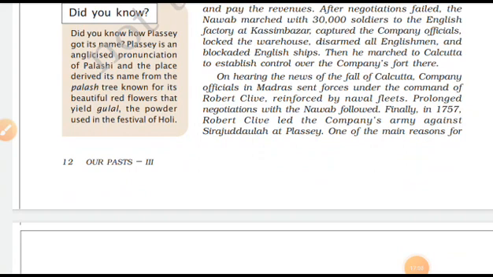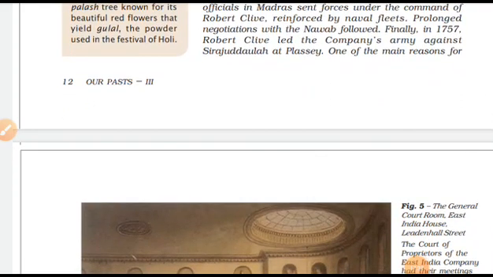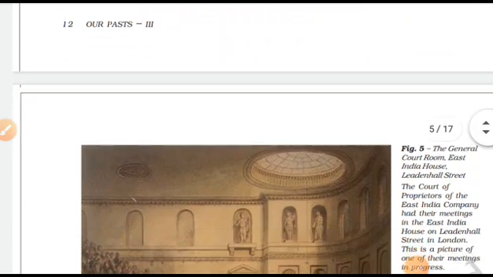On hearing the news of the fall of Kolkata, company officials in Madras sent forces under the command of Robert Clive. So this person's name is Robert Clive, who came here from Madras with a great army, and prolonged negotiation with the Nawab followed. Finally in 1757, Robert Clive led the company's army against Siraj-ud-Daulah at Plassey, and the battle was fought between Robert Clive's army and Siraj-ud-Daulah's army. Guys, who will win?